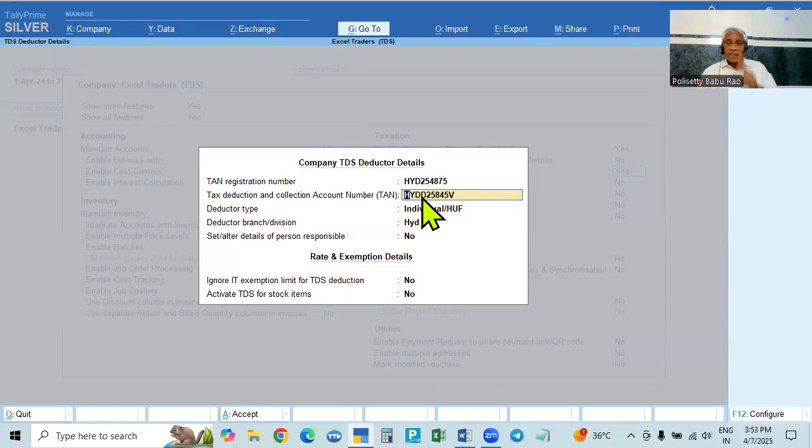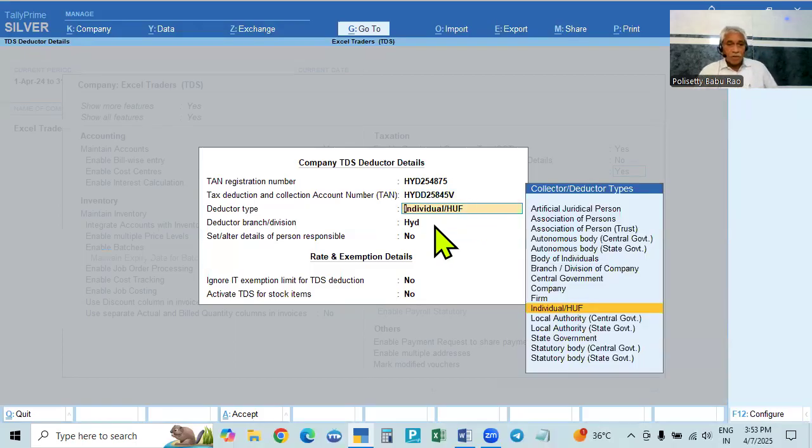But the difference is that in the PAN card, the first 5 characters are alphabets. In this, the first 4 are alphabets, and then the next 4 are numerics. In this, the next 5 are numerics. The last one is an alphabet. Okay. So this is the thing, and then we have to give the deductor.